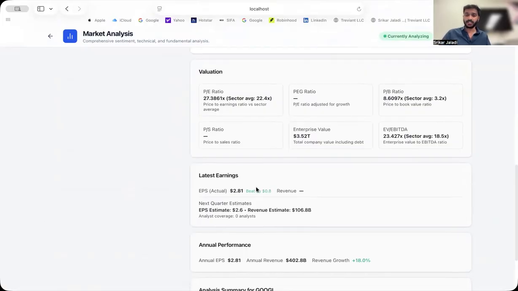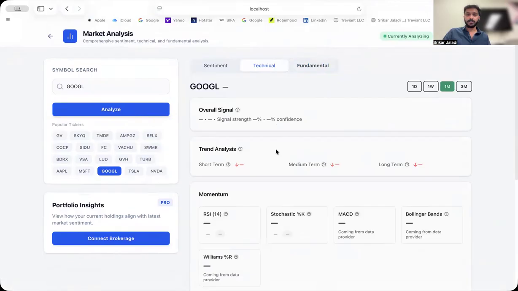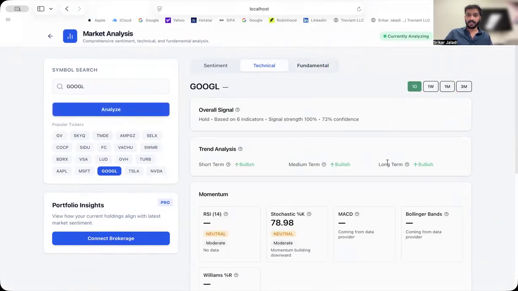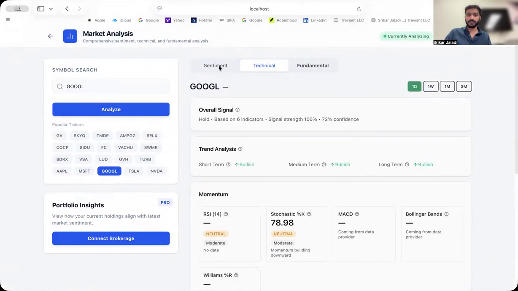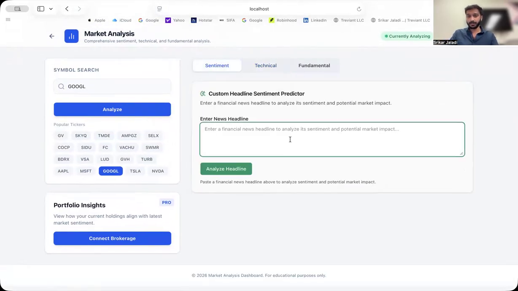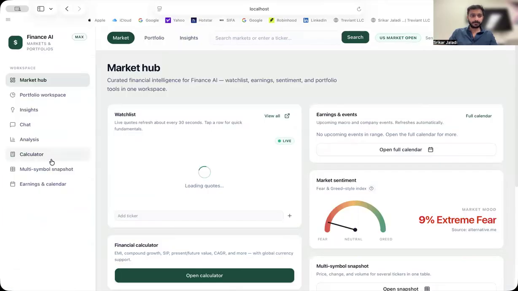You will also get the technical analysis, which changes every day, along with price levels. And if you see some news which is very vague and you don't understand it, you can just type in any news, and it'll analyze the headline or the article for you and give you a sentiment score.